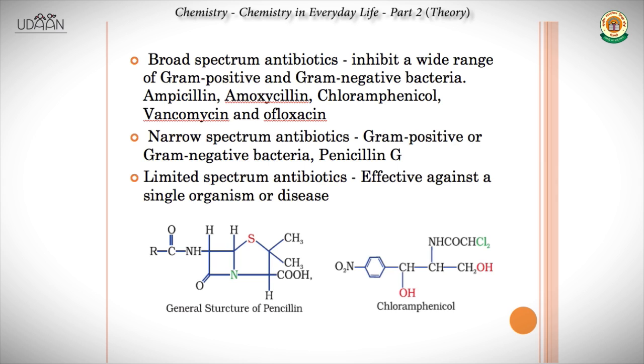Then the second type is narrow-spectrum antibiotics, which work either on gram-positive or gram-negative bacteria. They are very specific in their action. The spectrum of microorganisms on which they can act is small, basically. An example is penicillin G. The third type is limited-spectrum antibiotics. They are effective against a single organism or disease, or maybe one or two organisms or diseases. Below we see the chemical structures for penicillin and chloramphenicol, which again need not be memorized.